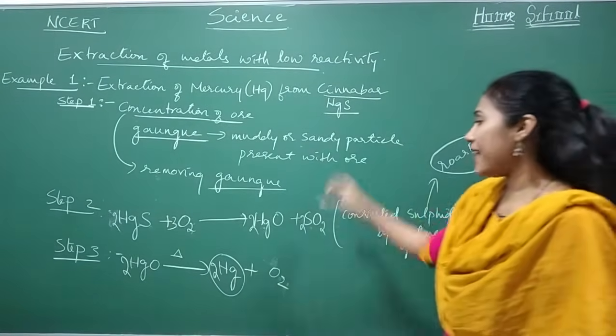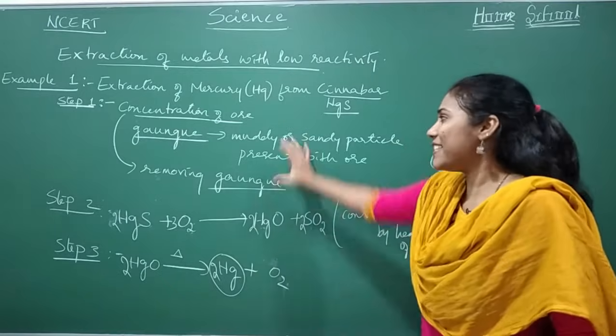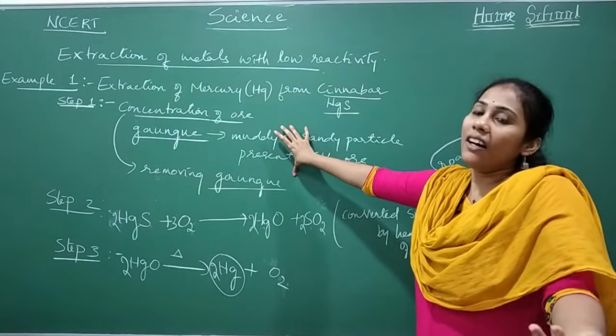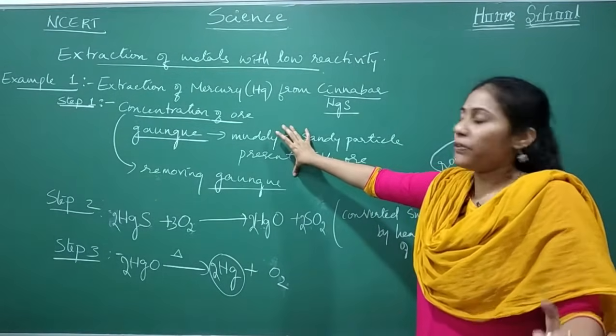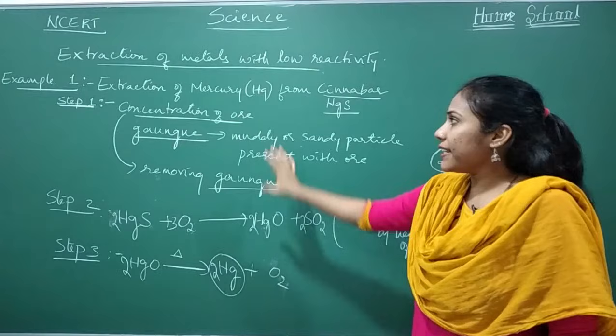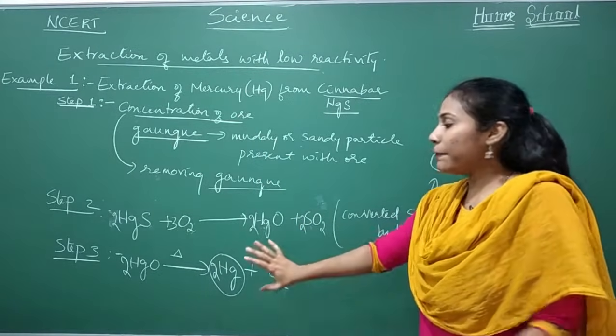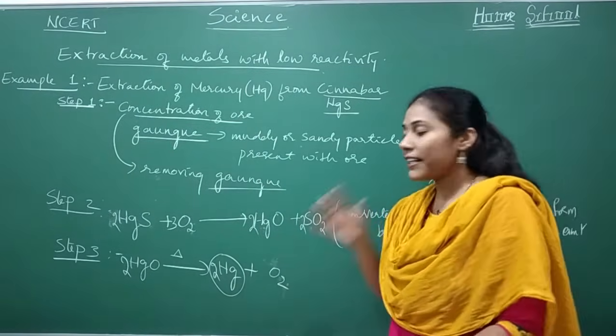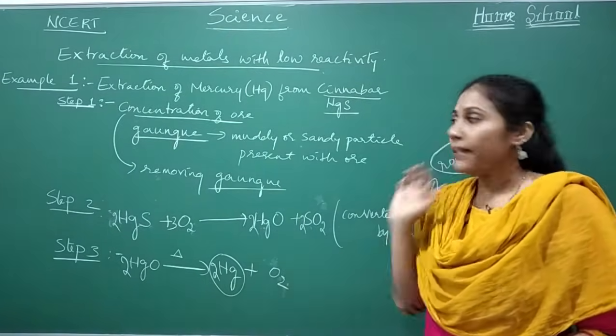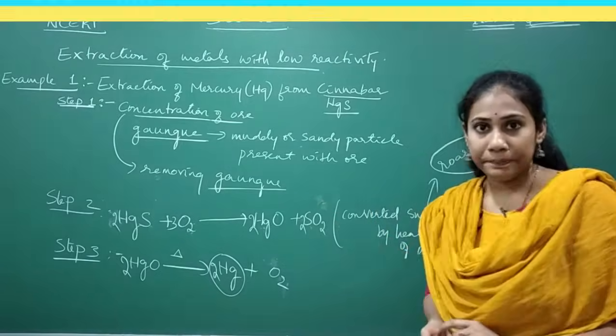So this is how you are getting pure mercury. The whole extraction is done in 2 steps actually. This is a common step for every element extraction. But so easily you can extract within 2 chemical reactions, you will almost get pure mercury. We will go for the second example.